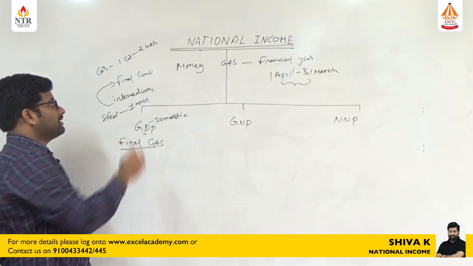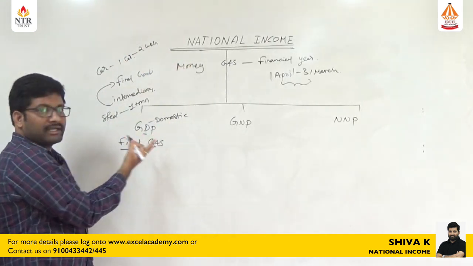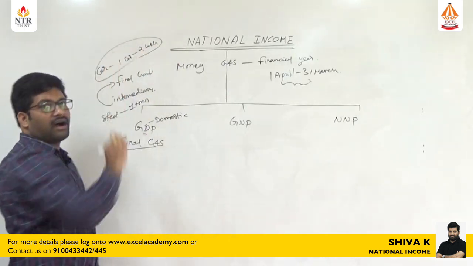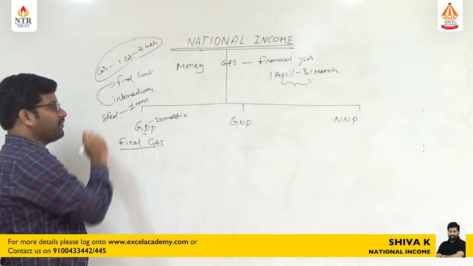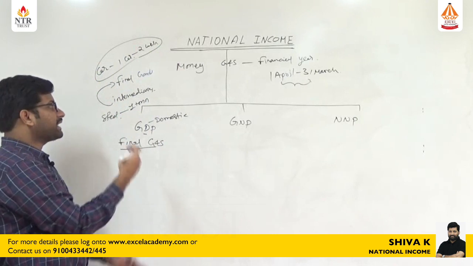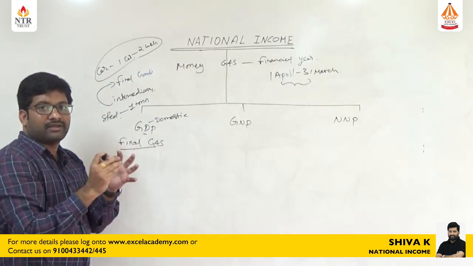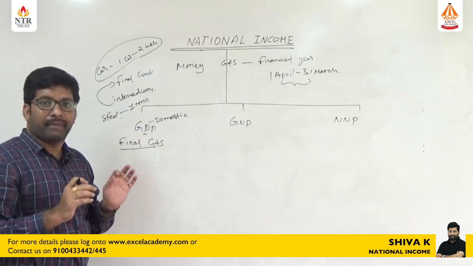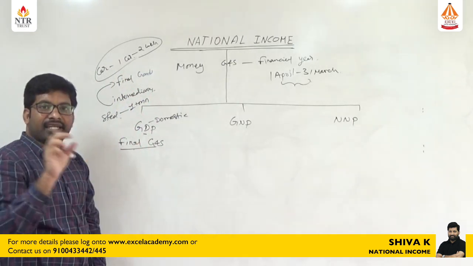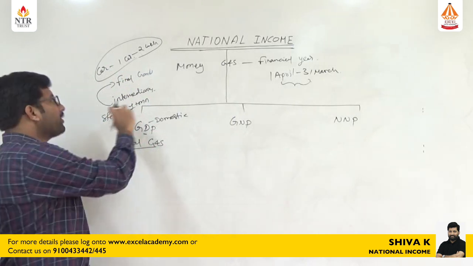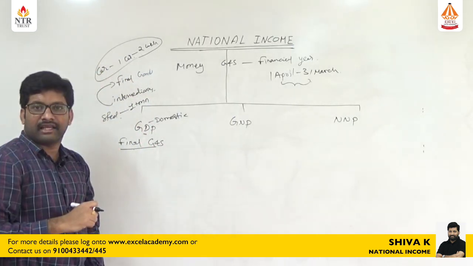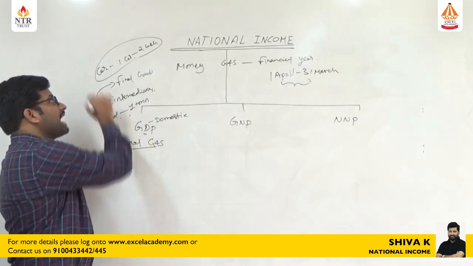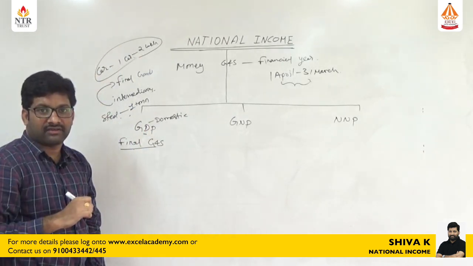As part of calculating gross domestic product, we will take the final cost of the car, not the cost of the 1 ton of steel. Actually, we have to take the total production done by all the industries in India. But here, steel is an intermediary product used in the production of the car. The cost of the steel is added in the final cost of the car.